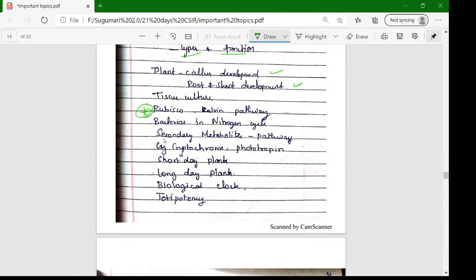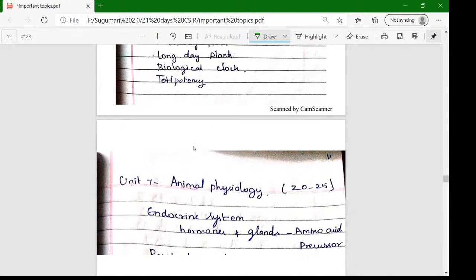And bacteria fixing nitrogen, and the secondary metabolites pathway, are very important. And cryptochrome and phototropin, short day plants and long day plants. This is all very important. Short day plants and long day plants are very important. Among that, the biological clock and totipotency are very important.